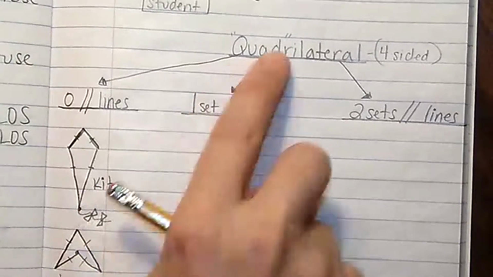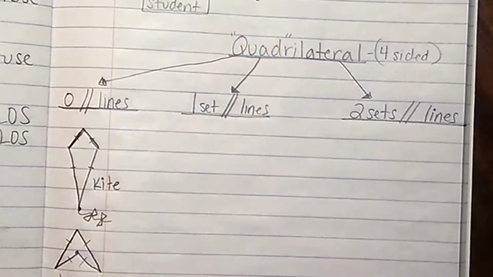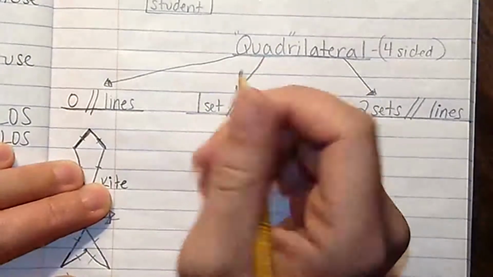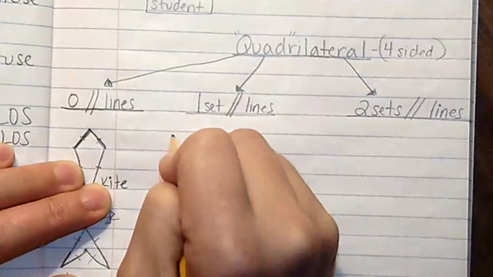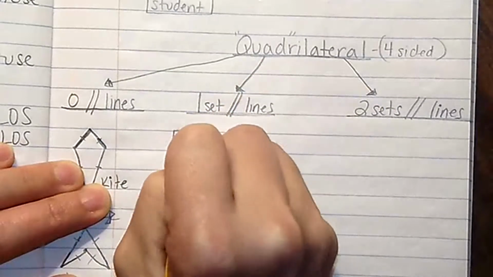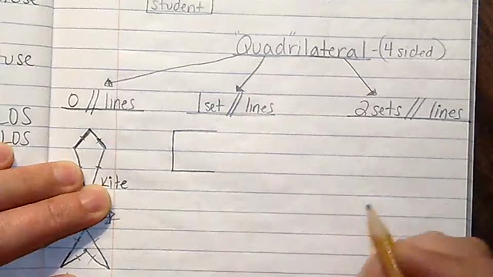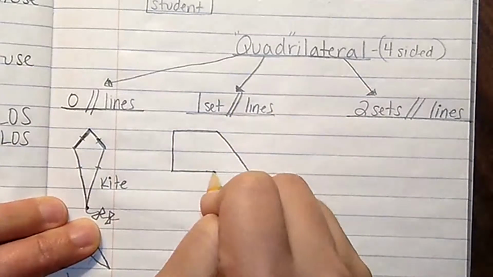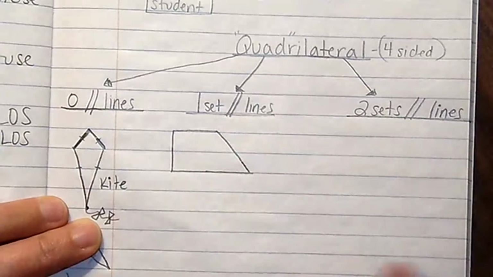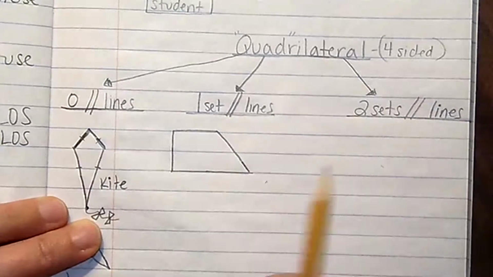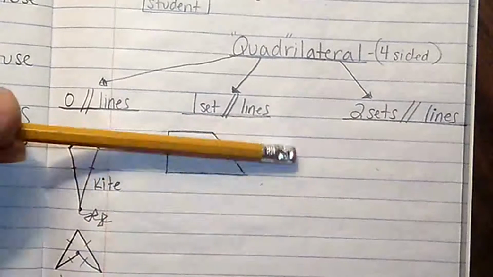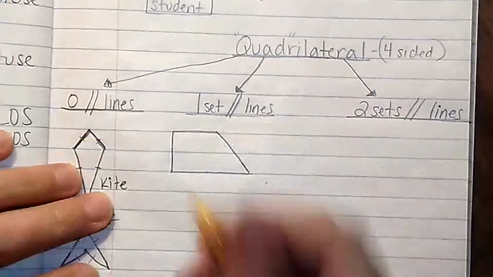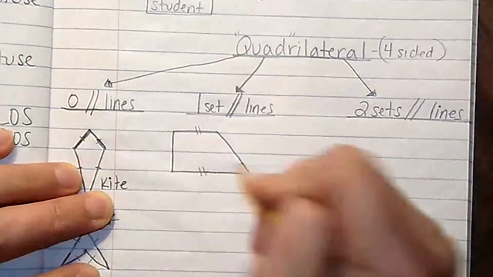All of these shapes are going to be quadrilaterals that have one set of parallel lines. The first shape that I have is called a trapezoid, and more specifically, we're going to make a right trapezoid. So I'm going to start with what looks like it's about to be a square and make a long slanty line. This shape is called a trapezoid. A trapezoid has one set of parallel lines. Here they are. See how those lines would never touch each other? So I know the top is parallel to the bottom.